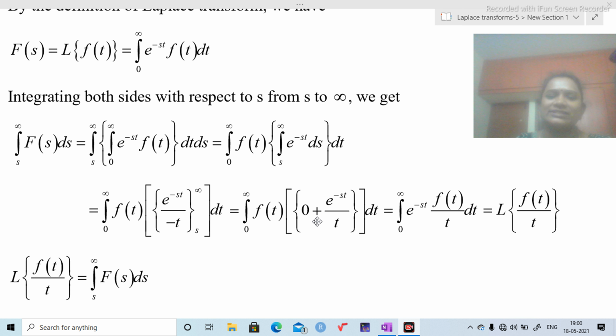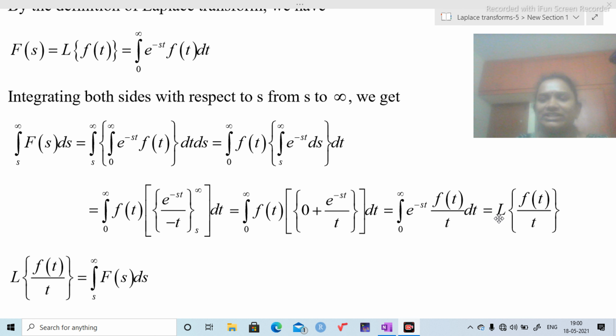Here, how minus of minus? Upper limit minus lower limit. There we are going to get 1 minus, here also 1 minus. That's why plus e power minus st by t into dt. Again rearranging, integration 0 to infinity e power minus st f of t by t dt.